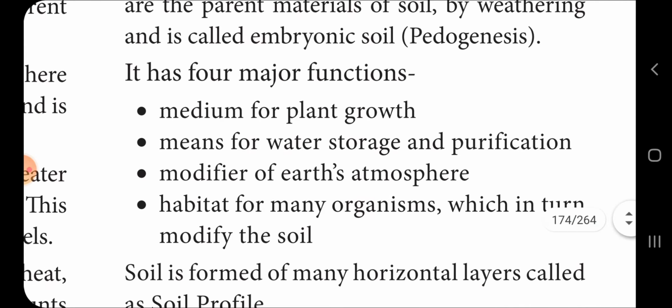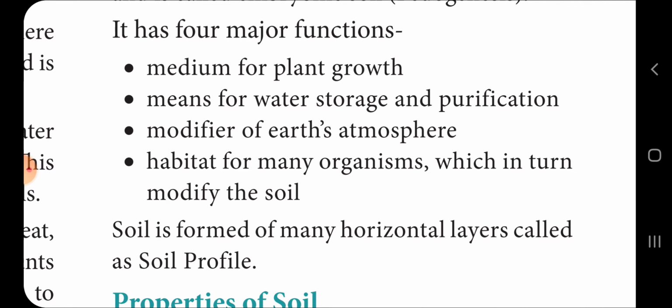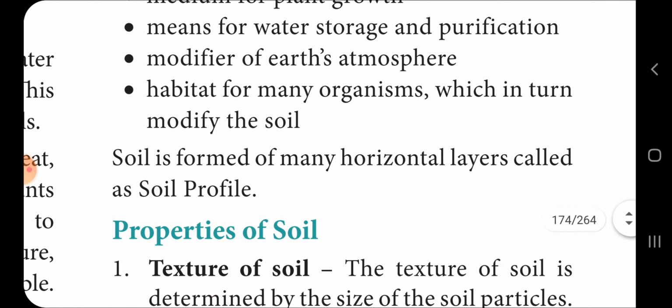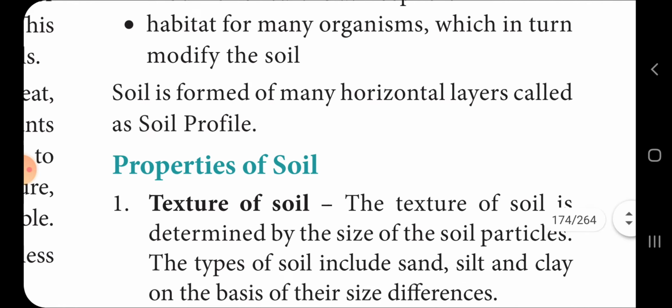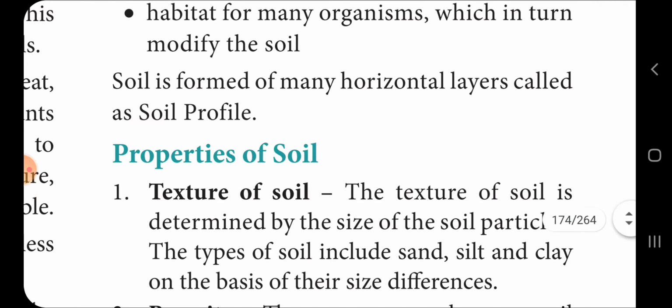It has four major functions. Soil has four major functions. What are the four major functions? Medium for plant growth, means for water storage and purification, modifier of earth's atmosphere, habitat for many organisms, which in turn modify the soil. Soil is found in many horizontal layers called soil profile.